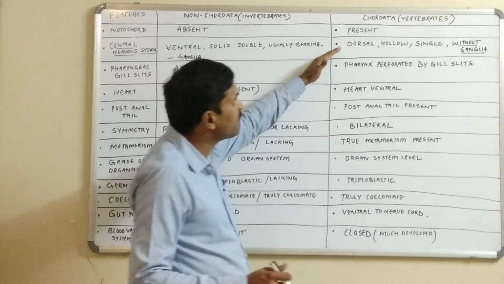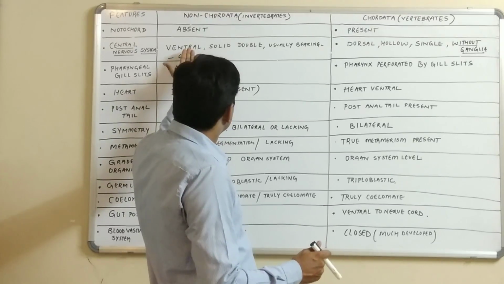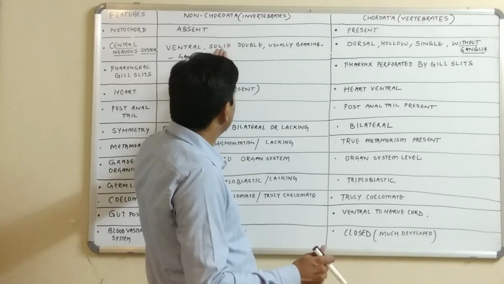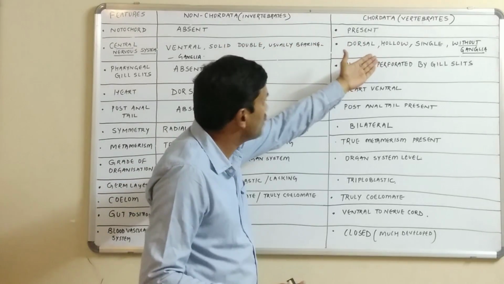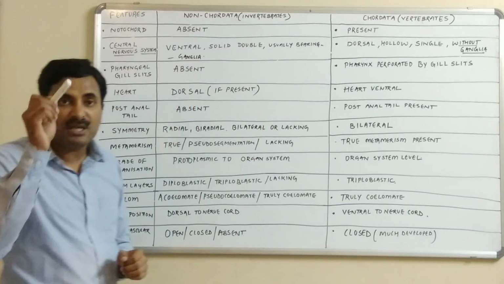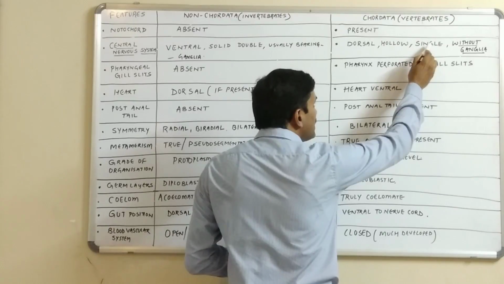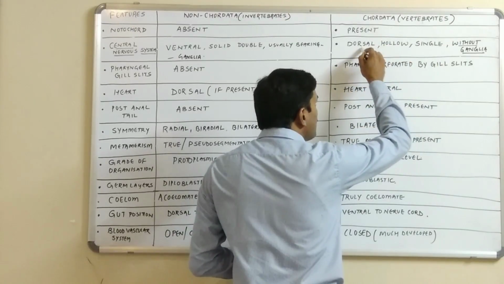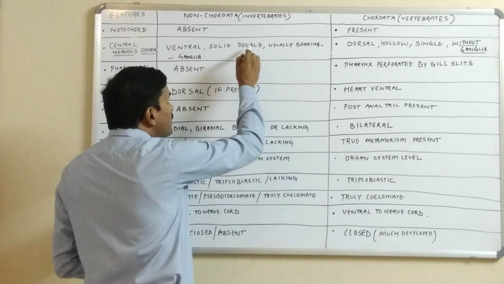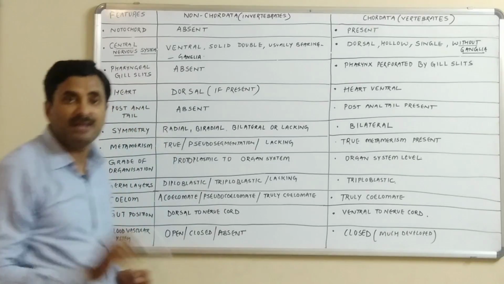While in the case of the chordates, the case is totally different. Here the central nervous system was ventral, there it is dorsal. There it was solid, here it is hollow. There it was double, here it is single. Single means the nerve cord is single, and the single nerve cord, which is dorsal in position, does not have ganglia. While in non-chordates the nerve cord is double and it has many ganglia.